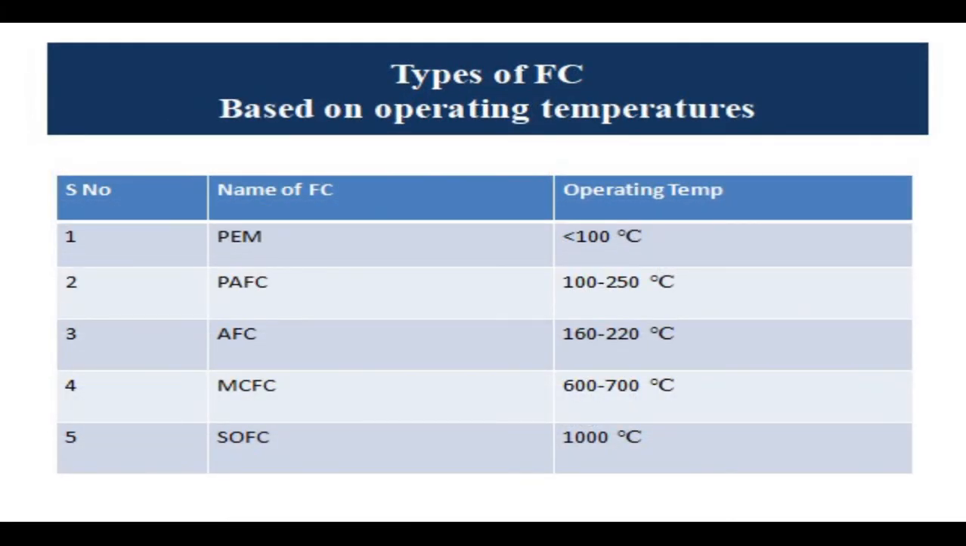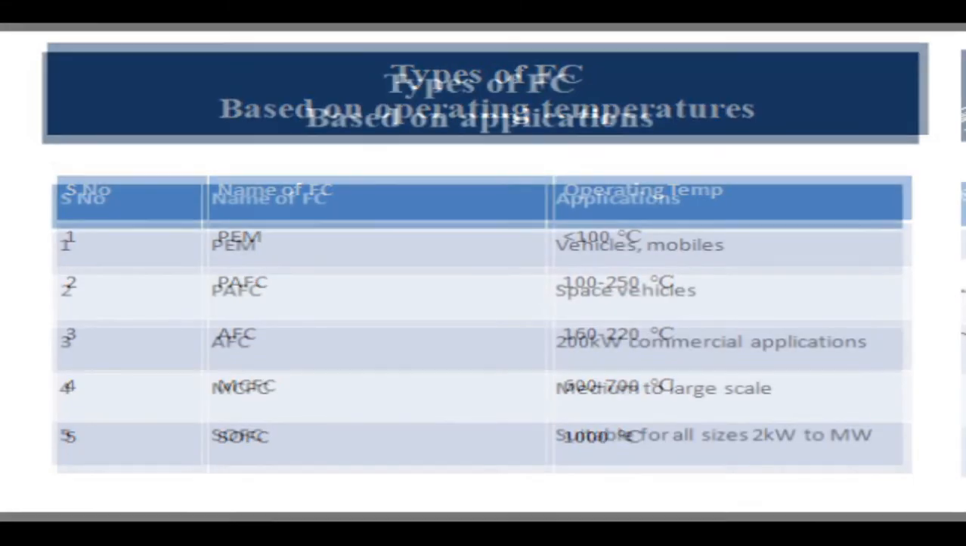Another classification is based upon the operating temperature. Depending upon the applications and the requirement, we have different types of fuel cell. PEM operates below 100 degrees Celsius. PAFC, AFC, MCFC, SOFC have their own operating temperature ranges. You need to study at what operating temperature each type of fuel cell will work.